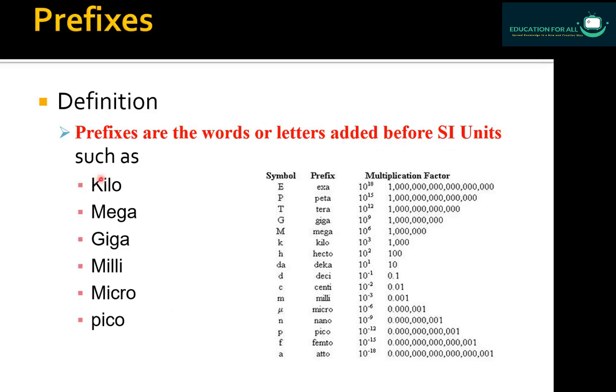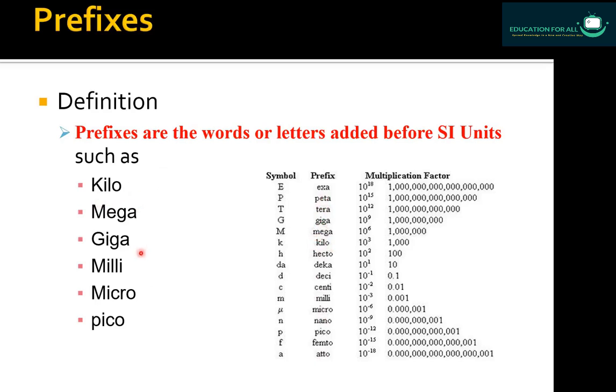Here are some of the examples of prefixes. You can see kilo, mega, giga, milli, micro, pico. Keep this in your mind that every word you can see here, exa, peta, tera, giga, mega, these are the prefixes.